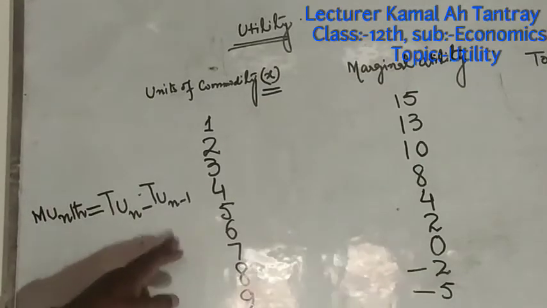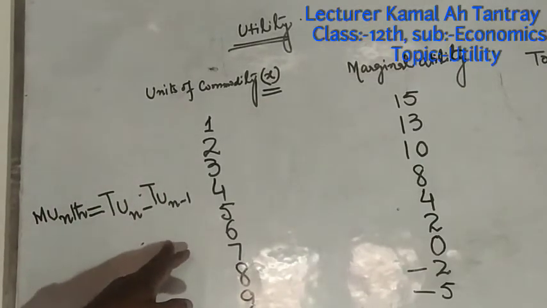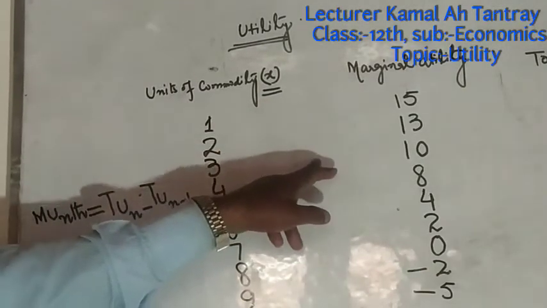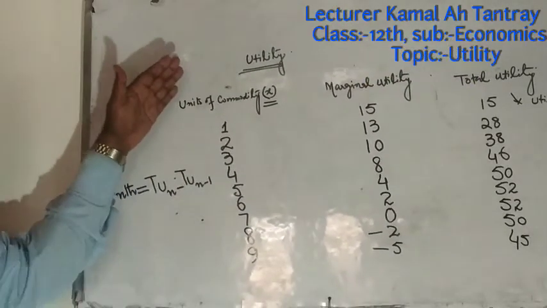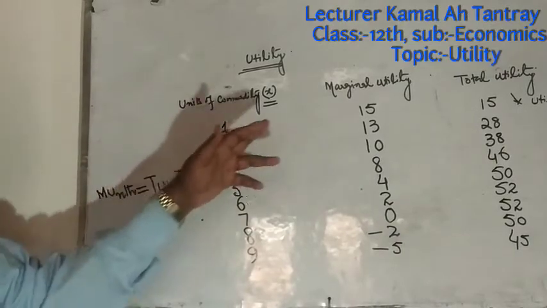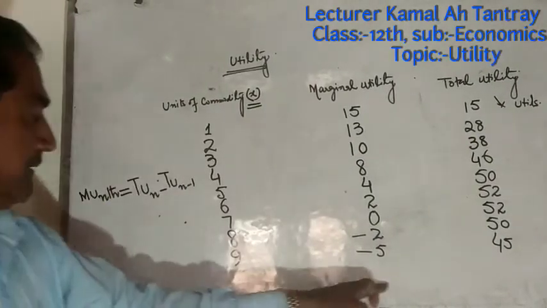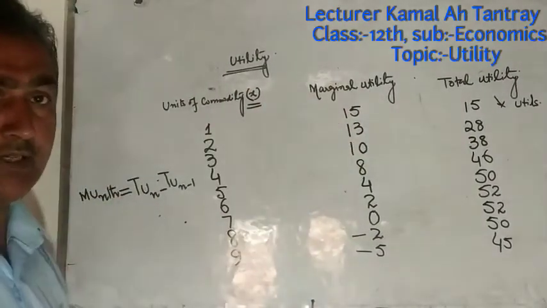Mathematically, if we are asked to find out marginal utility out of the units of commodity X, how will we find it?